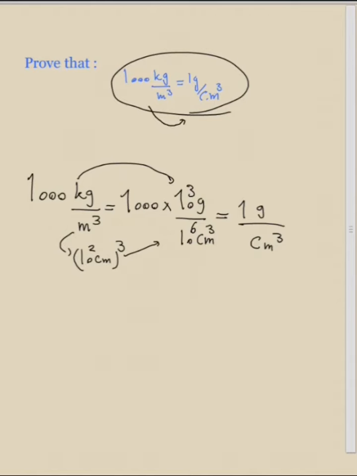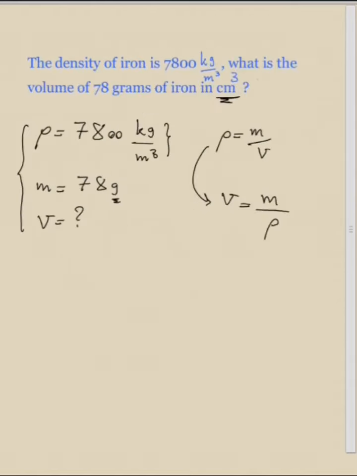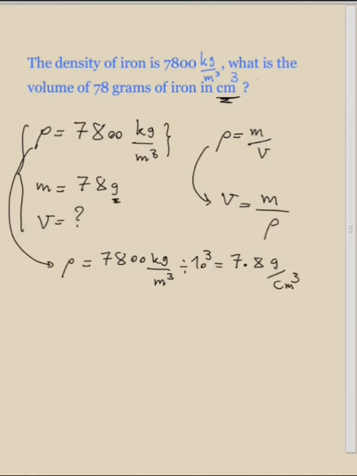So if you want to convert the unit of density, which is written in kilograms per meter cube, to grams per centimeter cube, you just divide by 1000. And if we divide it by 1000, the answer is 7.8 grams per centimeter cubed. Now we can find the volume easily.